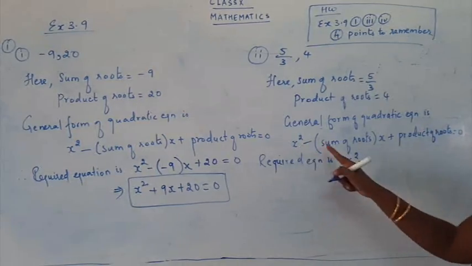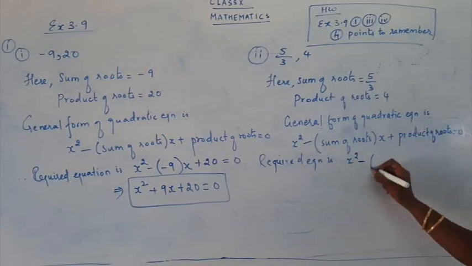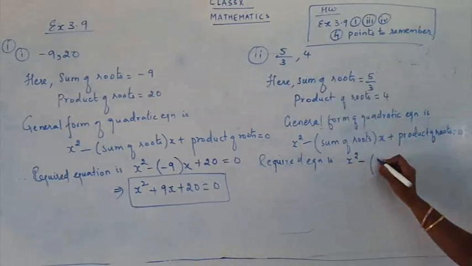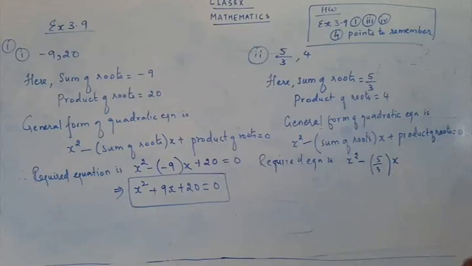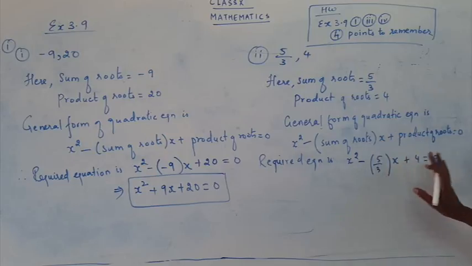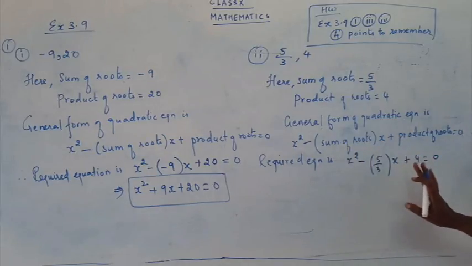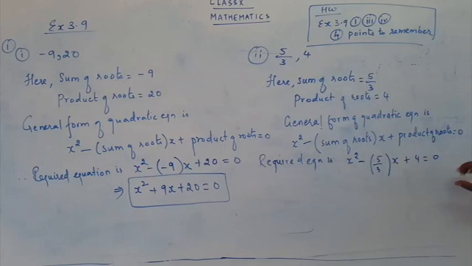So x square, the main sign is minus, okay. Sum of roots 5 upon 3 x, plus product of roots 4, equal to 0. Still the sum is in the form of a fraction, so try to take the LCM and write a proper quadratic expression.